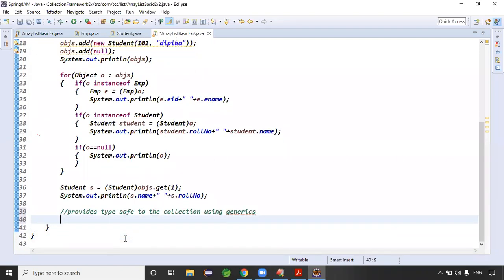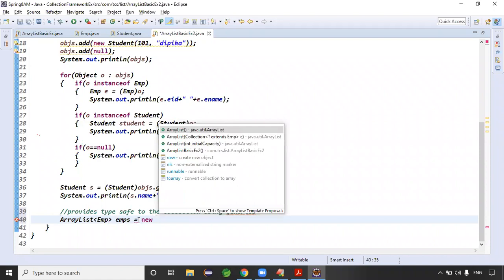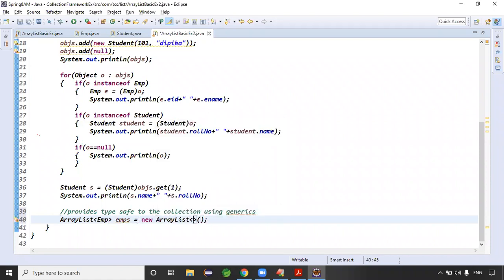What you will do with generics means, see guys, while creating the ArrayList itself, check the syntax here. Here I'm clearly specifying this is a generic syntax. This is a generic ArrayList with Employee: ArrayList of Employee emps equal to new ArrayList of Emp, right?